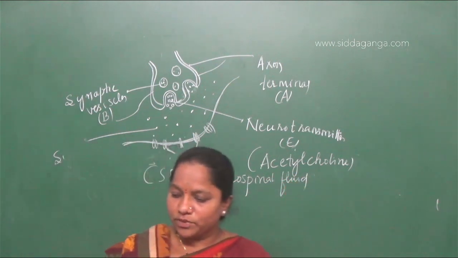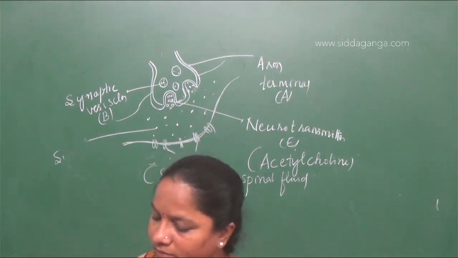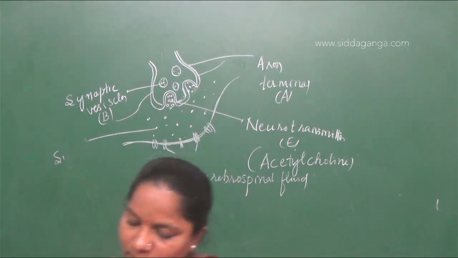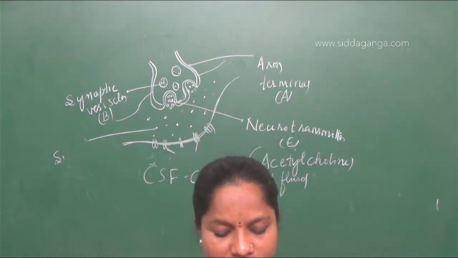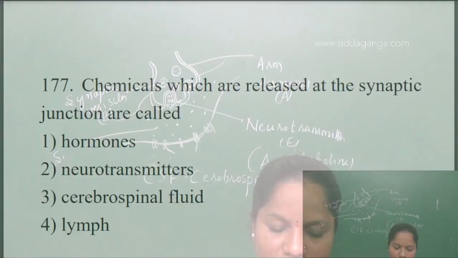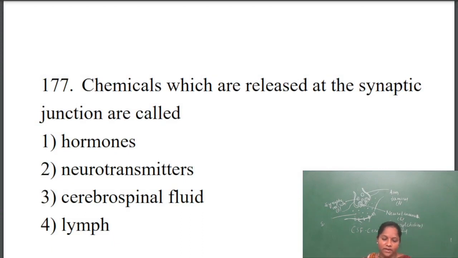The cerebrospinal fluid helps in connection of the ventricles. The four ventricles are connected by the cerebrospinal fluid. Due to the cerebrospinal fluid, there is no friction between the different parts of the brain.